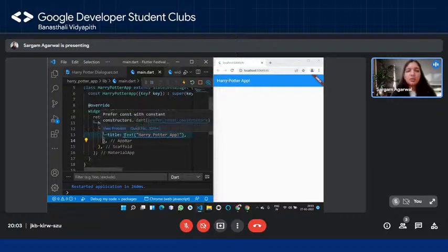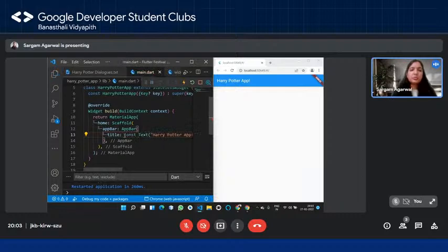So again, this blue line is because of the const. So let me just use this. And again, it's the same thing. But yeah, you can see this. So you can play around with the app bar.